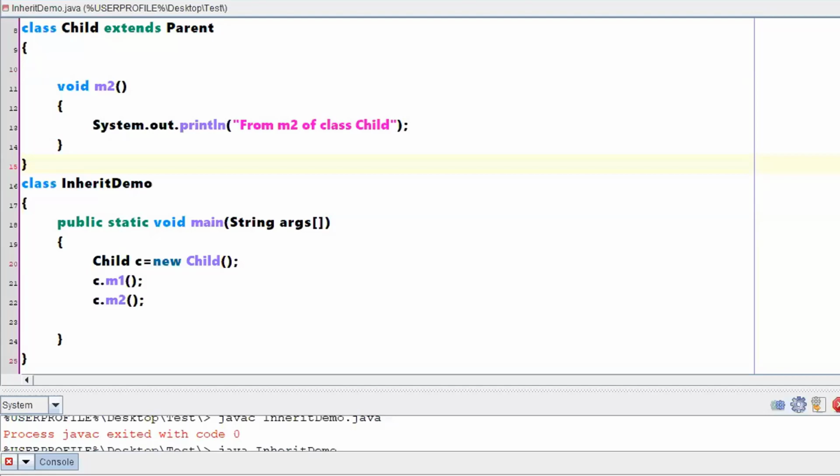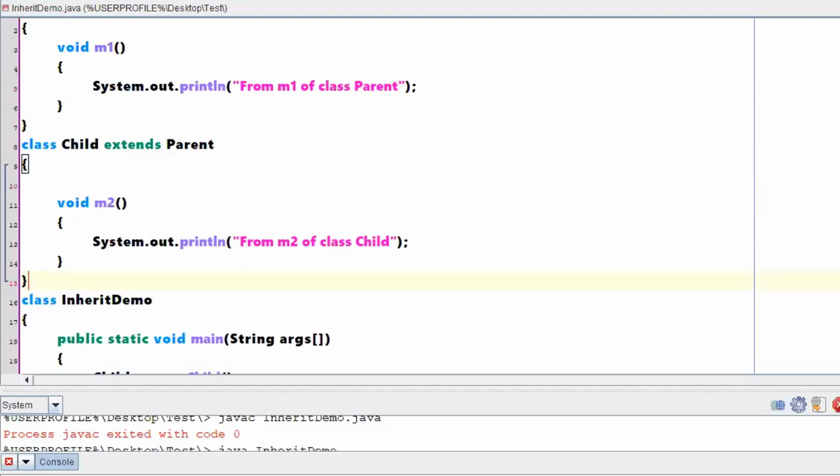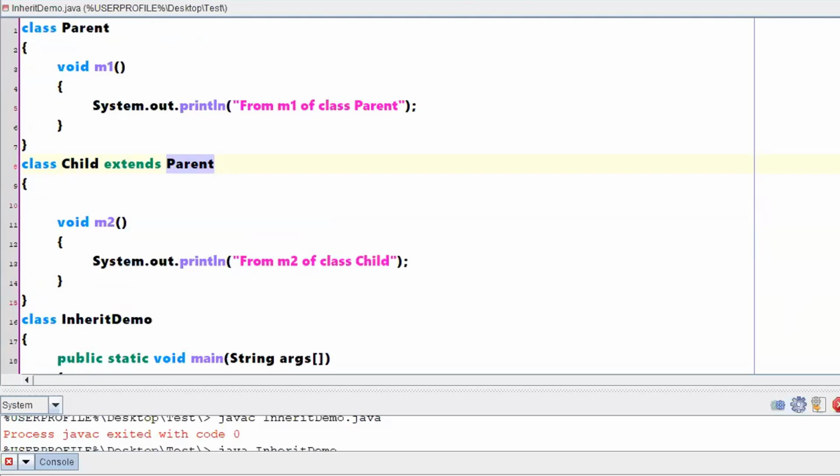Sir, what if both methods have the same name? Very good question, Jagdish. What if both methods have the same name? Okay. Listen. Keep one point in mind. You will be extending your parent class only if you want to have some methods from a parent in a child, right?